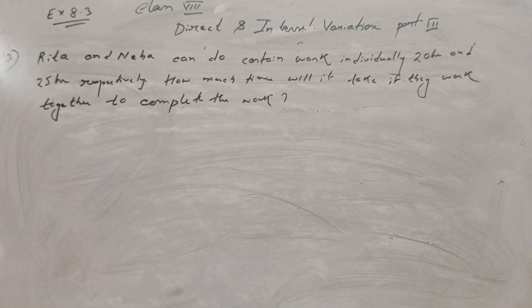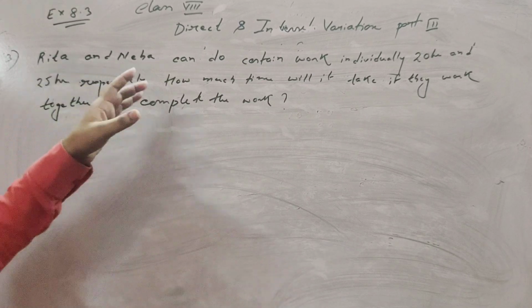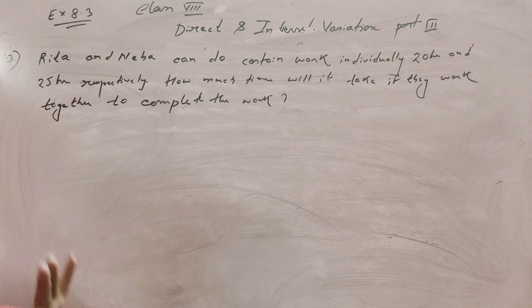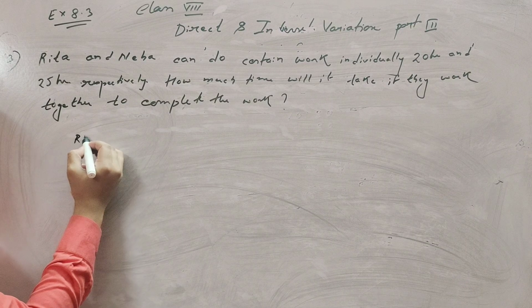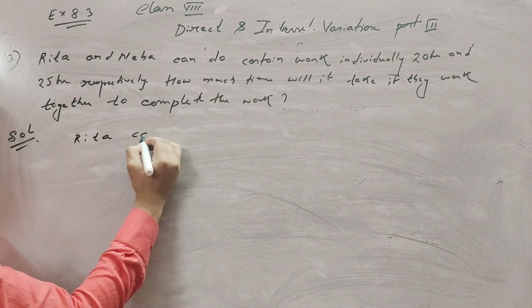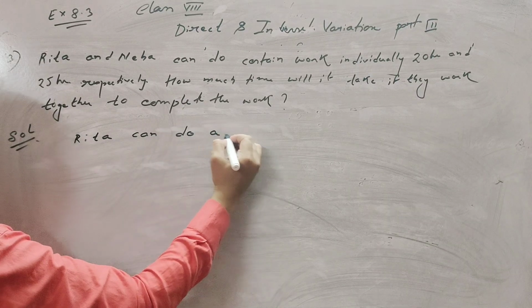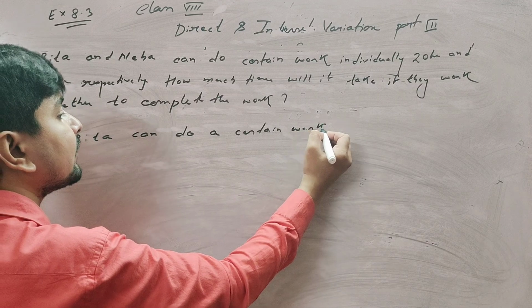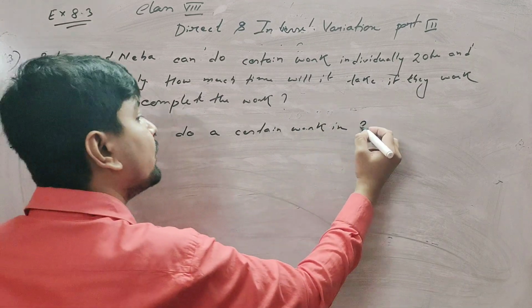Okay, question very easy. The question is, Rita and Neha can do a certain work in 20 hours and 25 hours respectively. First of all, Rita can do a certain work in 20 hours.